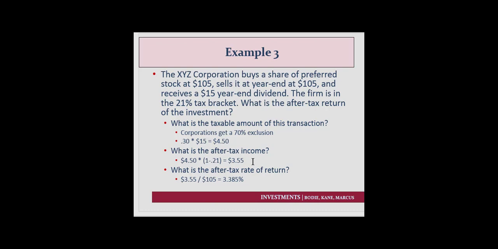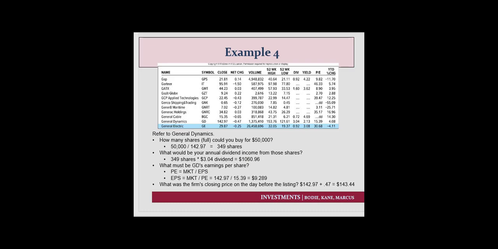So what is the after-tax rate of return? $3.55 divided by the $105 price tells us that they earned after tax on their dividends 3.385%. So we see a general idea about what? How do you calculate the taxes to a corporation when they receive dividends?